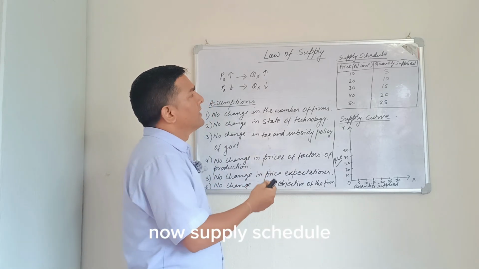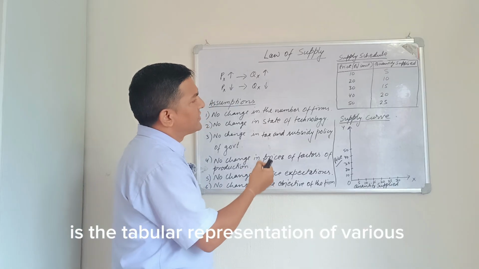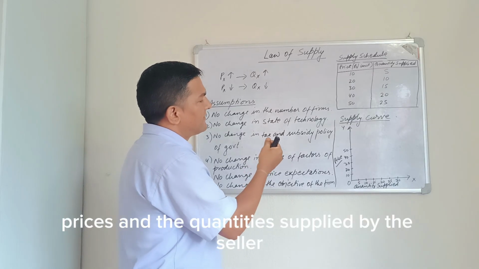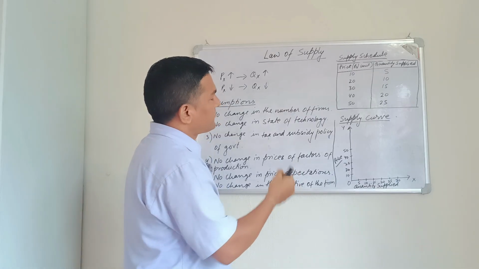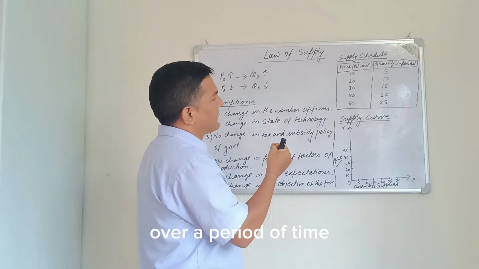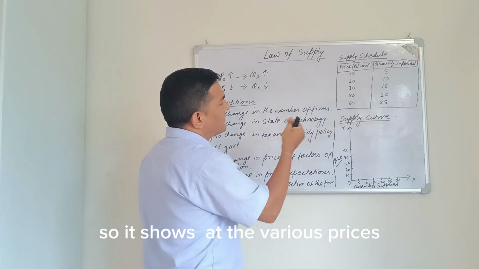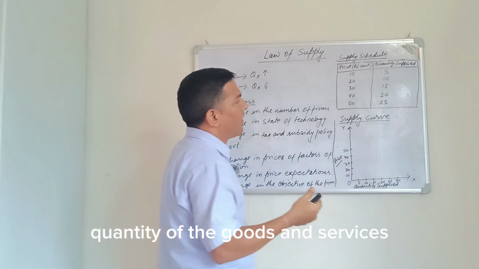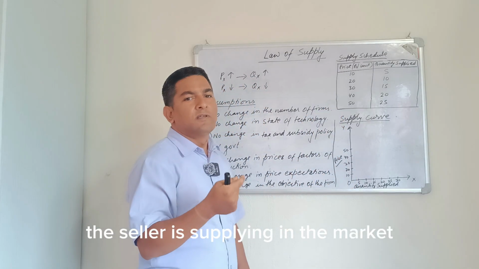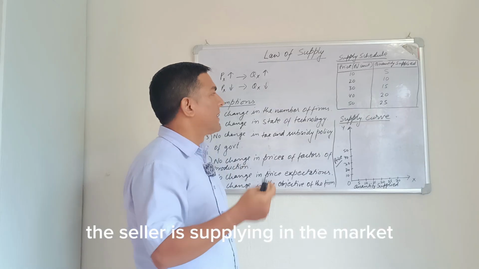Now, a supply schedule is the tabular representation of various prices and the quantities supplied by the seller over a period of time. So it shows at the various prices how much quantity of goods and services the seller is supplying in the market.